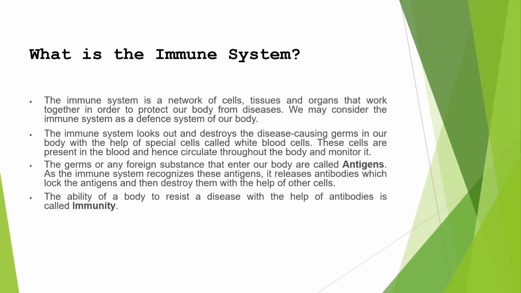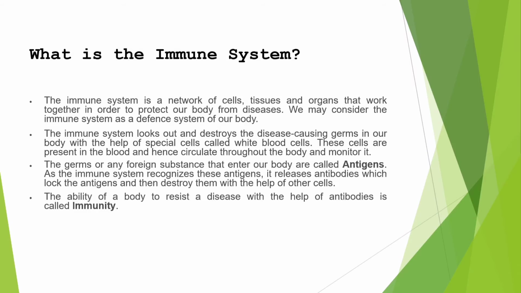These cells are white blood cells. These white blood cells are present in the blood. They attack the germs. Now the germs or any foreign body which enters our body are called antigens. The immune system recognizes and attacks the antigens. It releases antibodies, which are proteins that lock onto the antigens and destroy them.